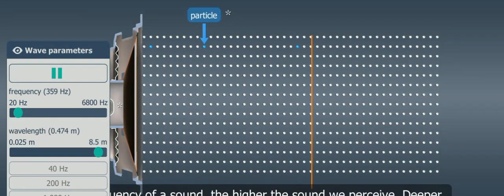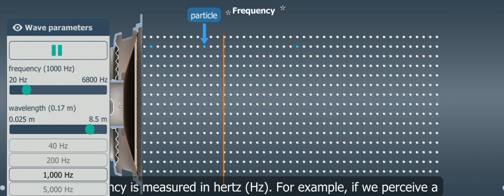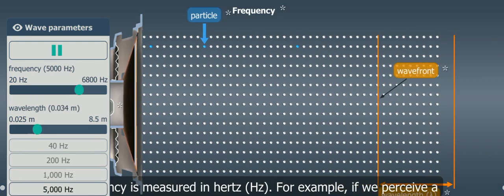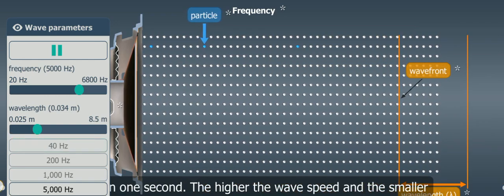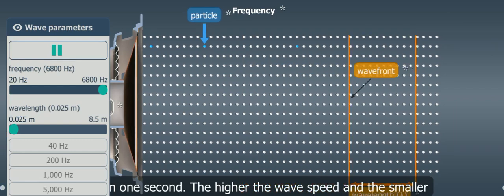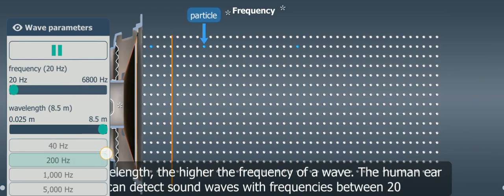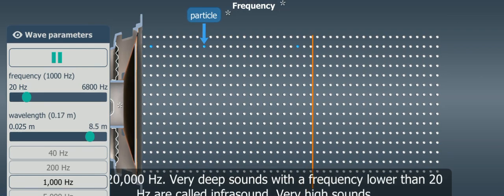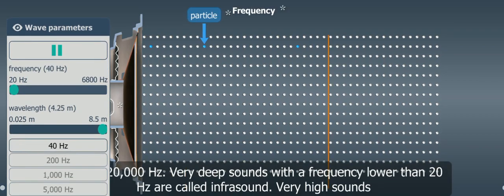The number of wavefronts that reach the observer in 1 second is called the frequency. The higher the frequency of a sound, the higher the sound we perceive. Other sounds have a lower frequency. Frequency is measured in hertz. For example, if we perceive a 1,000 hertz sound, it means that 1,000 wavefronts reach our ears in 1 second. The higher the wave speed and the smaller the wavelength, the higher the frequency of a wave.